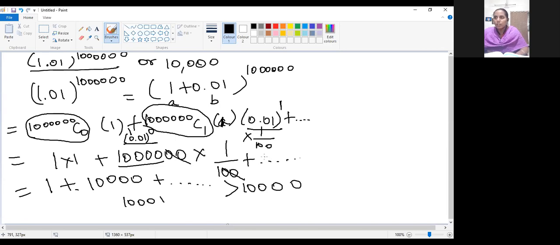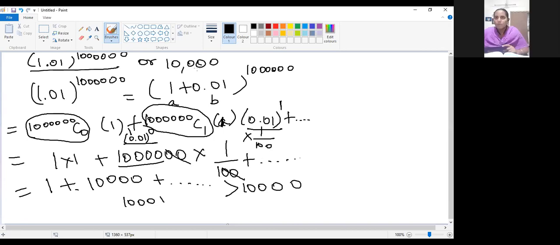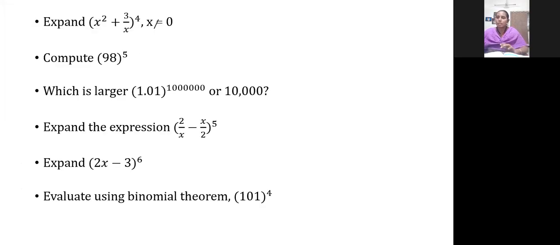Are you clear with the binomial theorem? Yes, ma'am. Have you noted the last 3 sums? Do it as homework and come. Next Tuesday, I will be coming. Tuesday itself, the class will be there, so we can discuss all these 3 problems and then move on to the next one. Please don't forget, don't give any excuses. Please work out all these 3 sums and come.